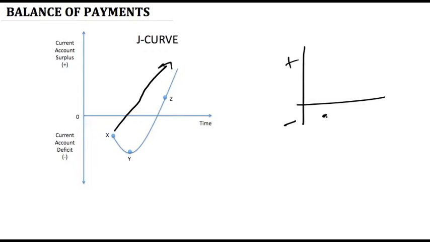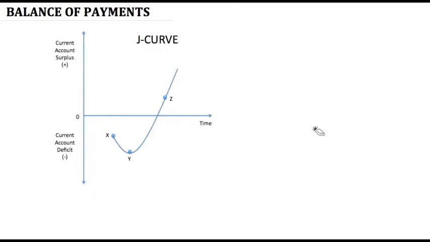Normal argument would be that when there is depreciation of a currency in an economy, then the exports will increase. As soon as exports increase, you will start experiencing current account surplus. But this does not happen. The actual curve which takes place is given in the following diagram. It says that when depreciation happens of a currency in a country, then current account deficit increases for a while, and then the country starts moving towards current account surplus.